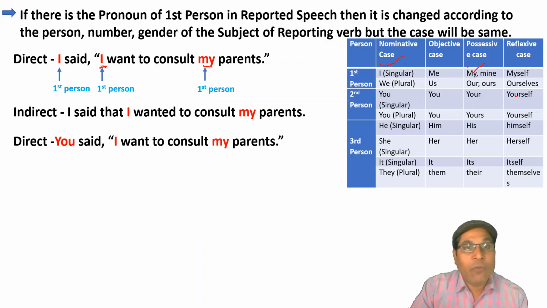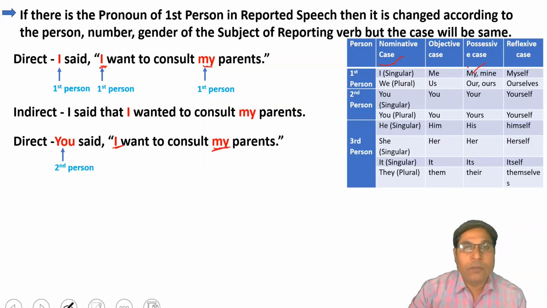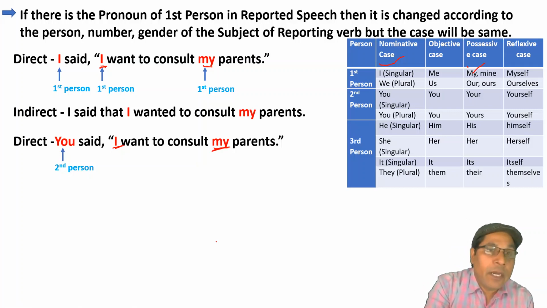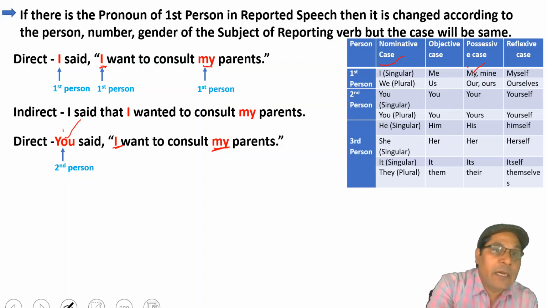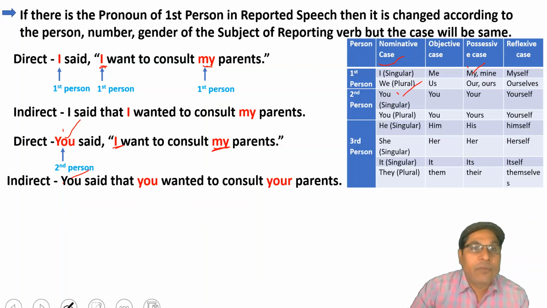You said, I want to consult my parents. Here, I and my, both pronouns are related to first person. It means they will be changed according to the number, person, gender of the subject of reporting verb. Here, the subject is of second person, second person singular number. Clear? It means the sentence will be, you said that you wanted to consult your parents.